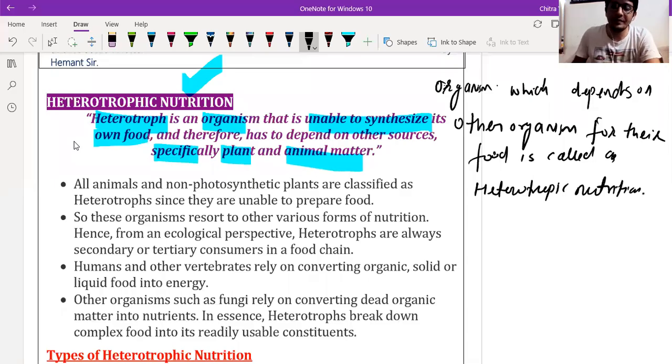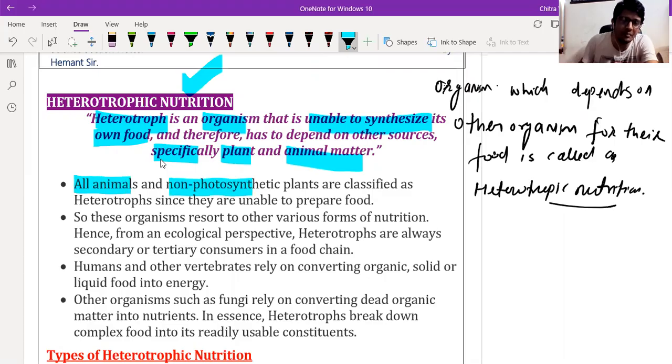So let's discuss some important key points about heterotrophic nutrition. All animals and non-photosynthetic plants, like Cuscuta, fungi and molds, do not produce their own food.